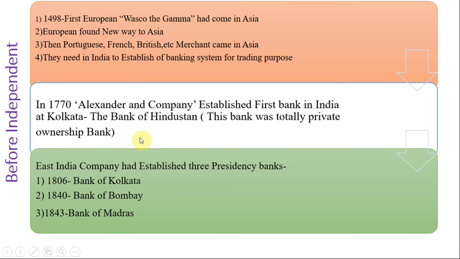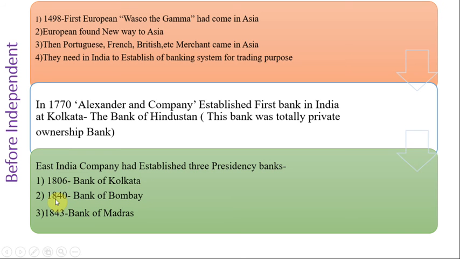After this bank's establishment, the East India Company established three presidency banks. First, in 1806, the Bank of Kolkata at Kolkata.